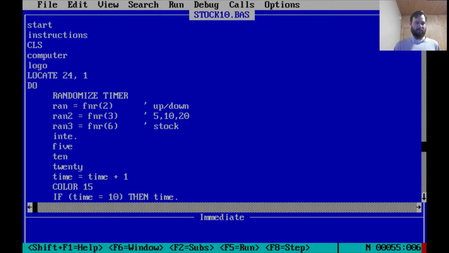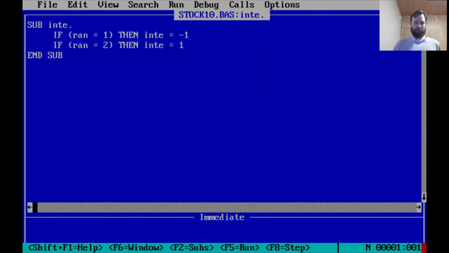This inta dot is curious. I'm not quite sure. If ran equals 1, then inta equals -1. If ran equals 2, then inta equals 1. Okay. So I'm guessing this is down. If you roll down, then set this inta value to -1. And if you rolled a 2, set the inta value to 1.